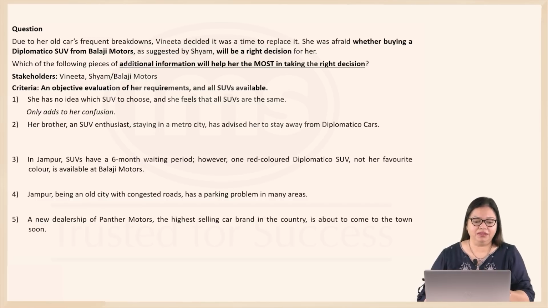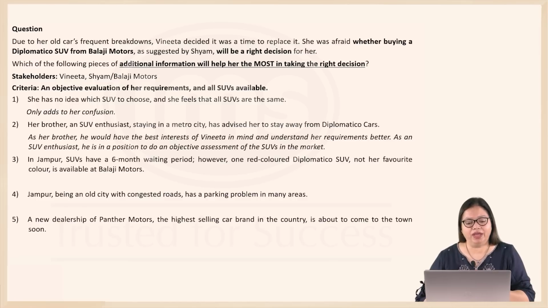Option 2, her brother, an SUV enthusiast staying in a metro city, has advised her to stay away from Diplomatico cars. Now, look at the person in question here. It's her brother. Now, as her brother, he is bound to understand Vijitha's requirements. And as a brother, he is also familiar with Jampur, the city that she is in, though he is staying away. The second good thing about her brother here is that he is an SUV enthusiast, which means he is likely to have good information about the different SUVs.